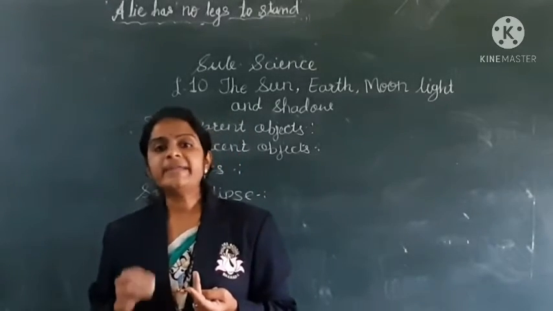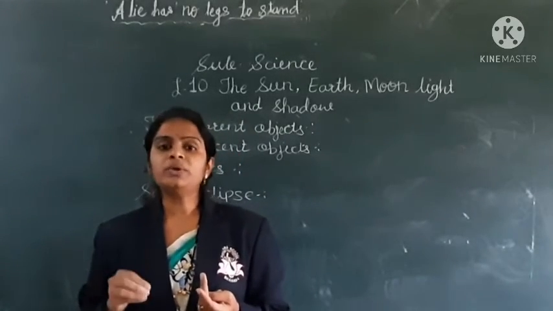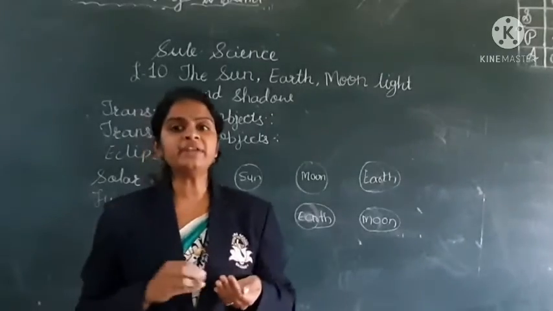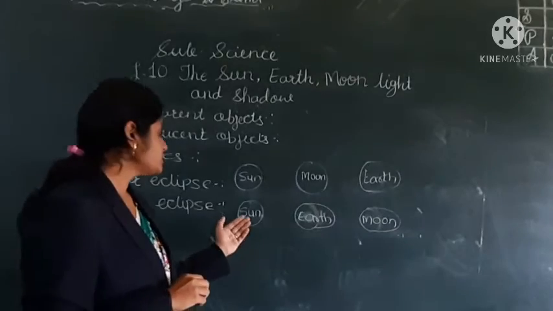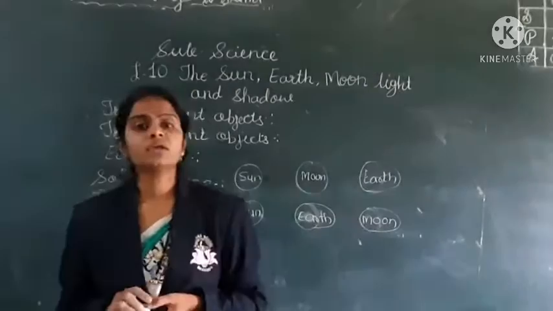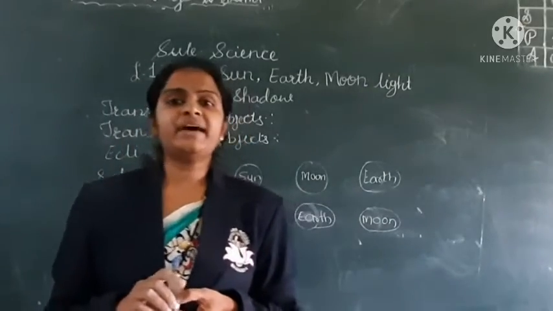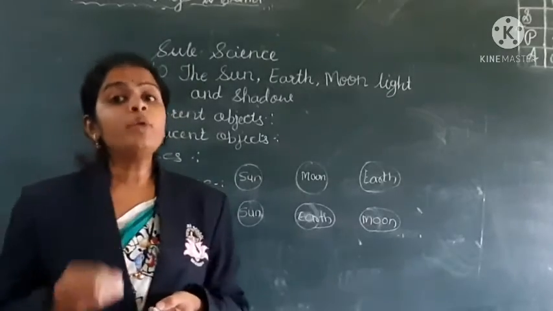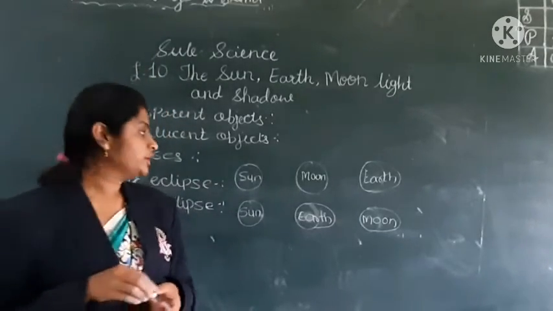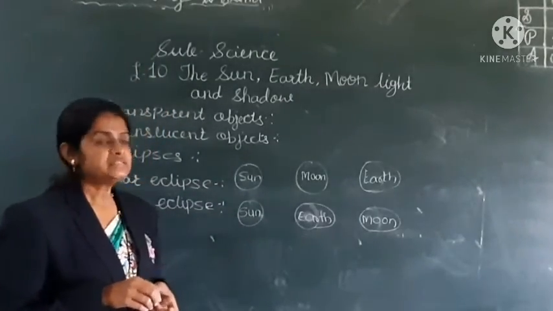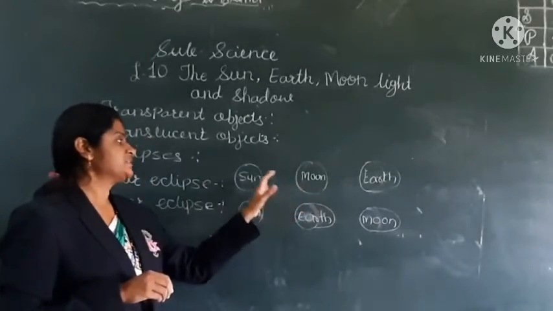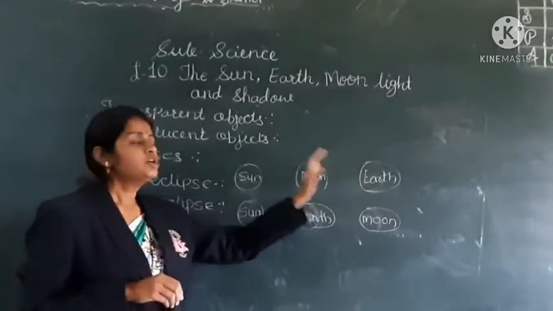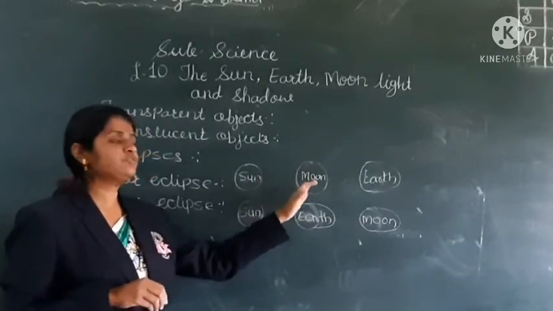So now our next topic is lunar eclipse. On a full moon night, the earth passes in between the sun and the moon. So on that night, the earth blocks sunlight falling on the moon. See children, in a solar eclipse, the moon lies in between the sun and the earth. So obviously the sun rays fall on the moon.